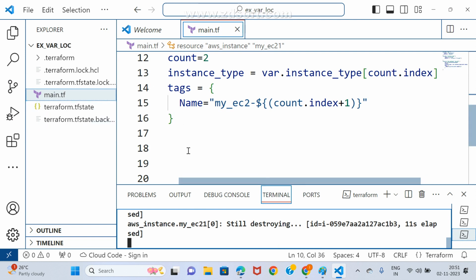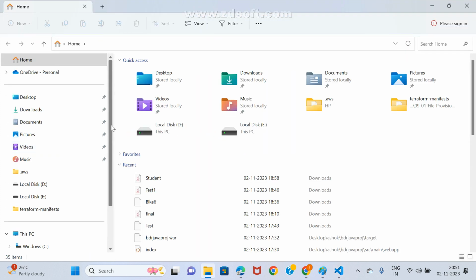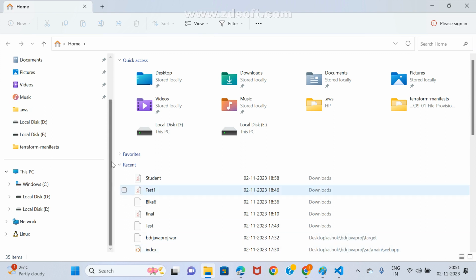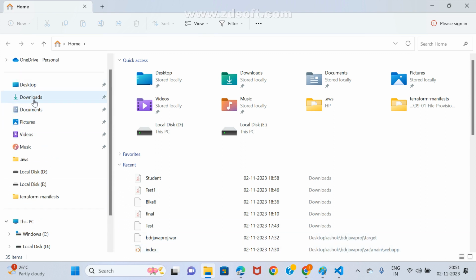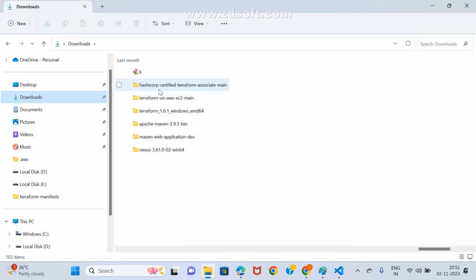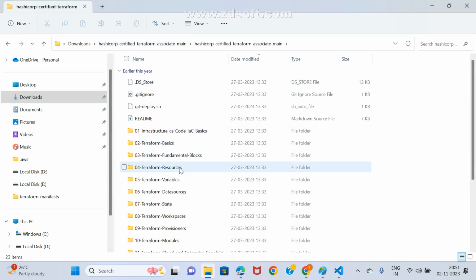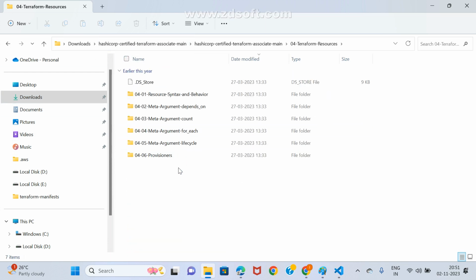Now I want to show you one small example. Windows key. I may go to downloads. There I'm taking HashiCorp, there I may go to the fourth one. Somewhere meta arguments. See different examples for meta arguments.